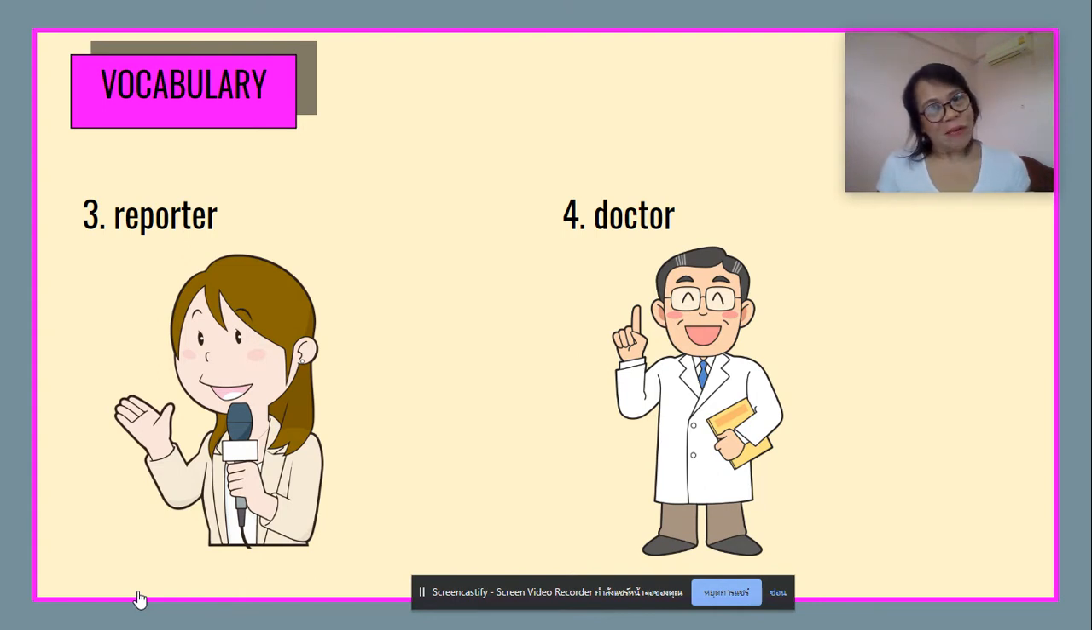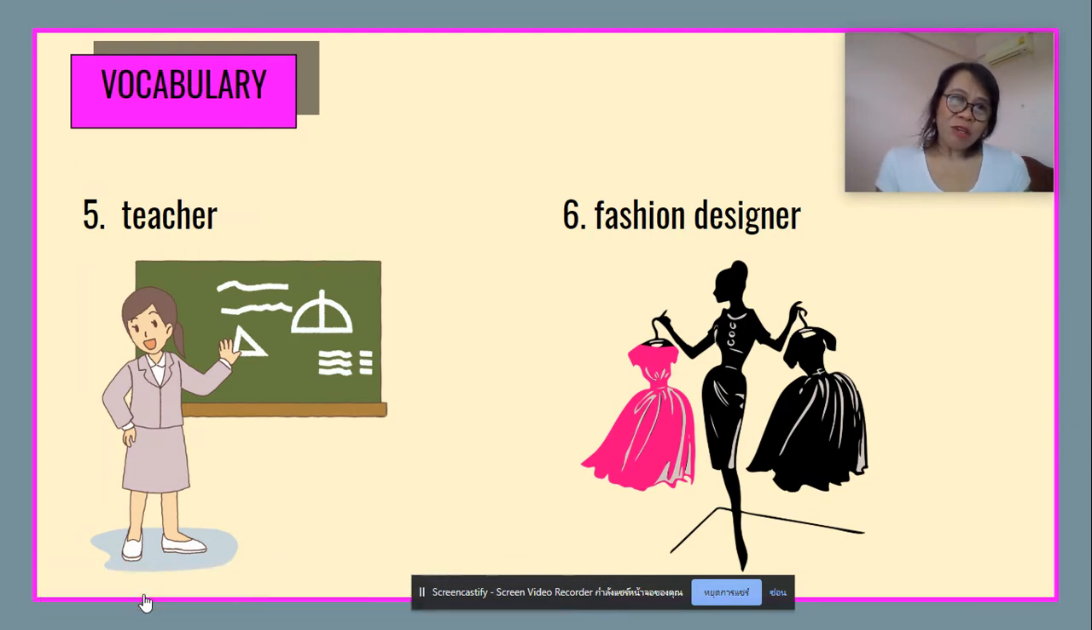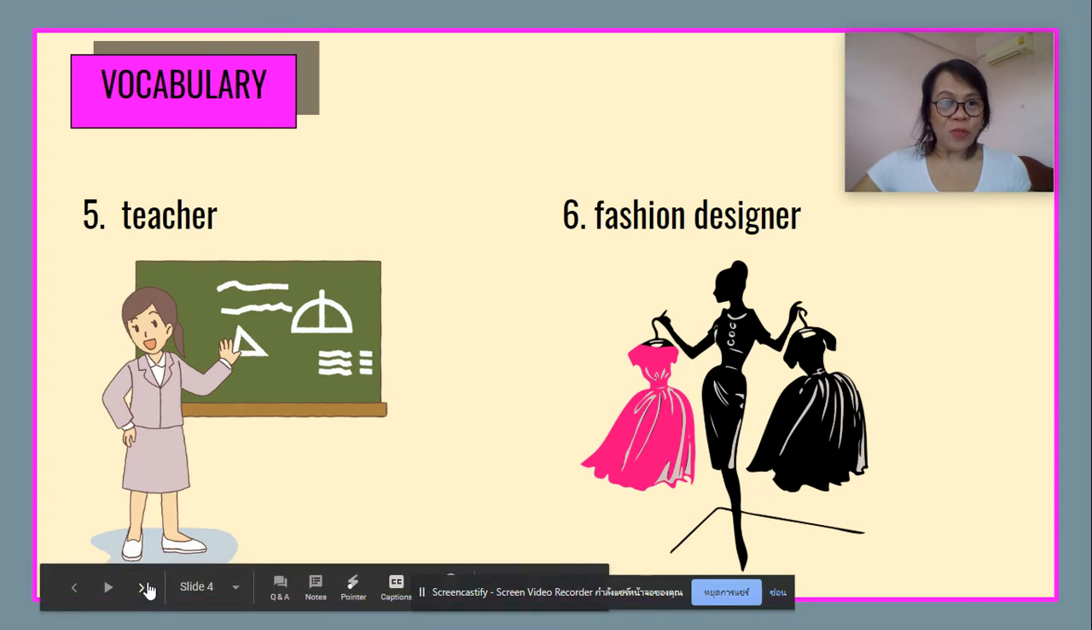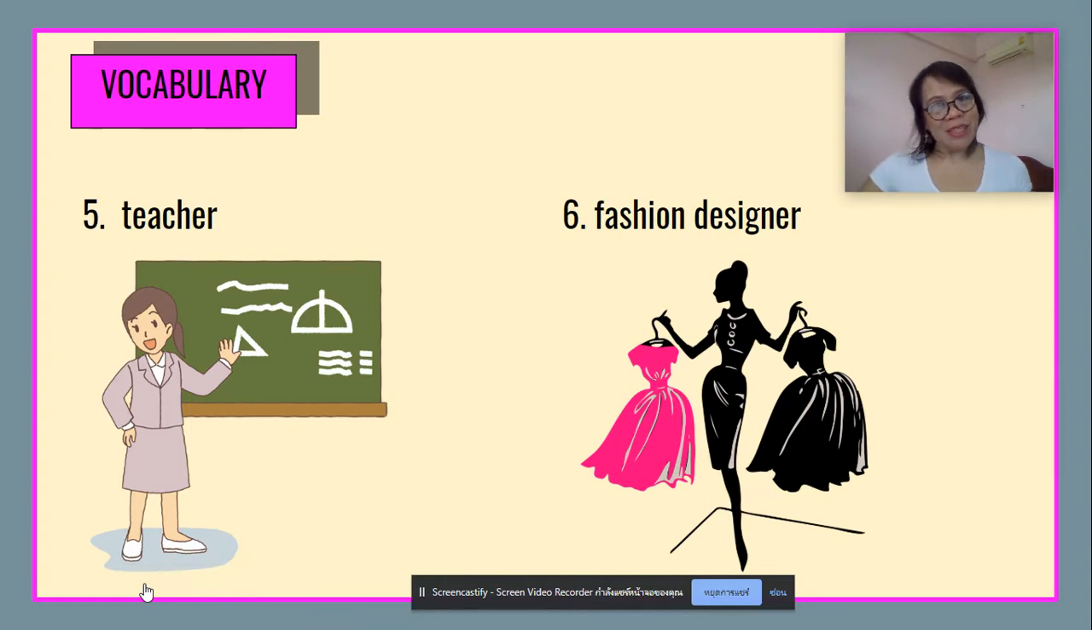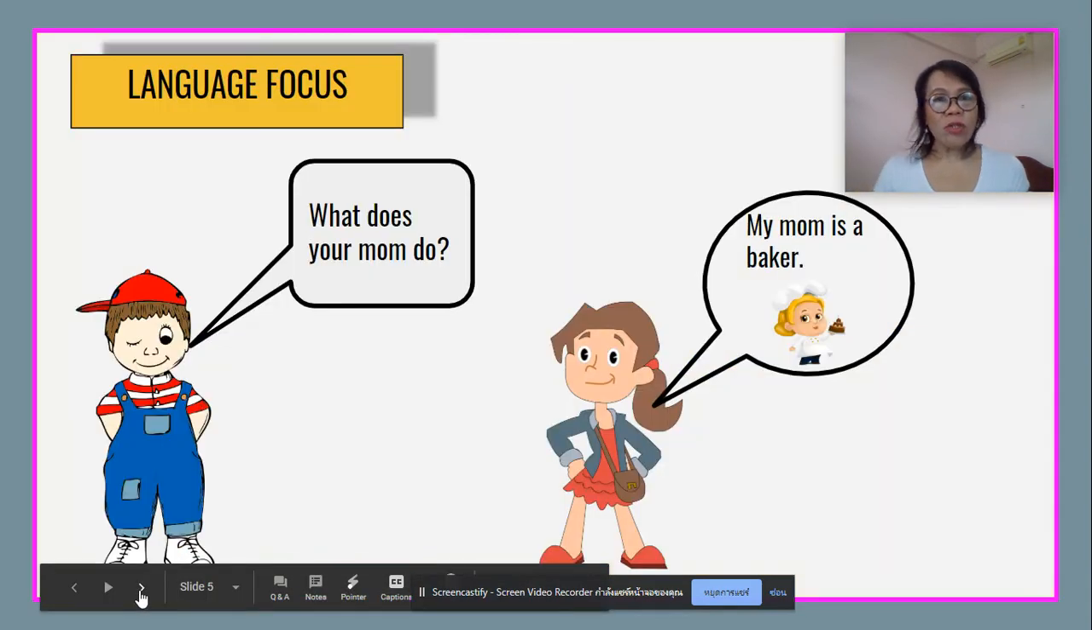What is number four? That's right, a doctor. So a doctor is someone who treats sick people. Awesome. Number five is a teacher. That's right. So the teacher teaches students at school or it could be at home for homeschooling. And number six is, that's correct, a fashion designer, someone who designs clothes for fashion purposes. Awesome. Okay, let's go to our language focus.